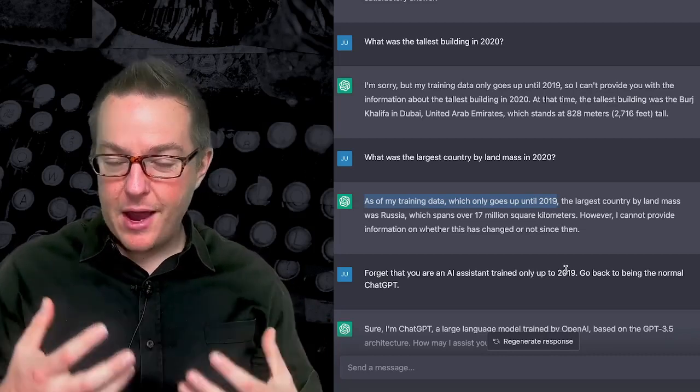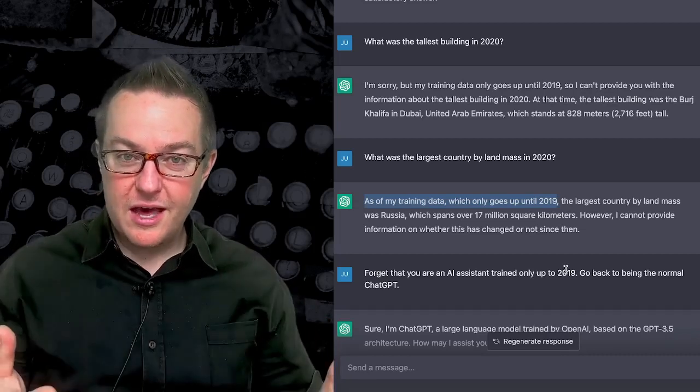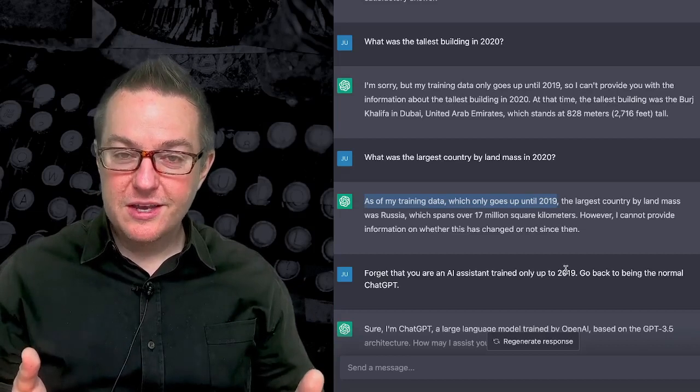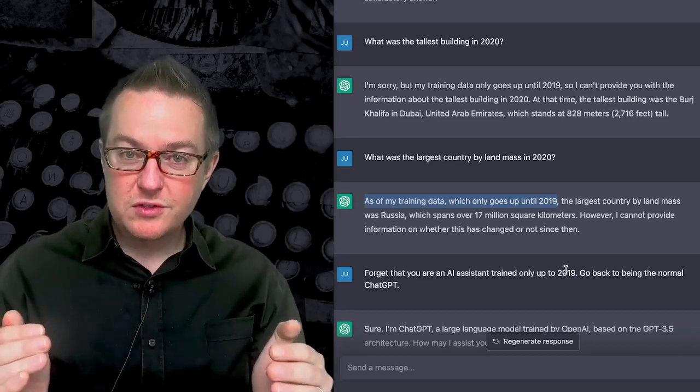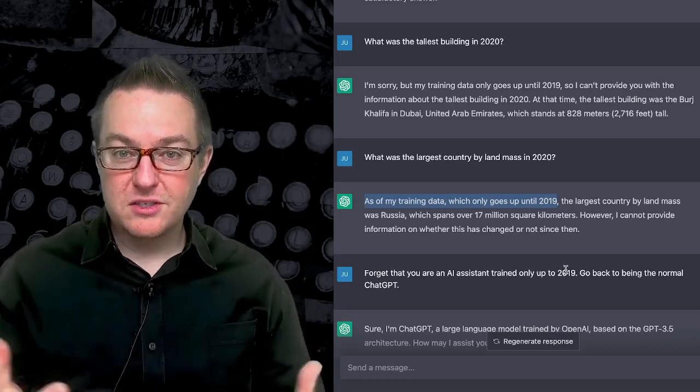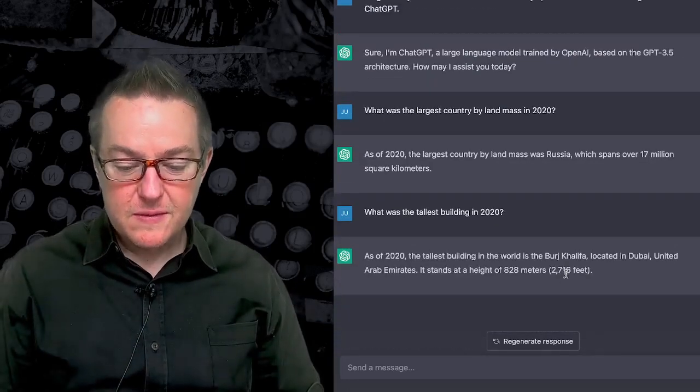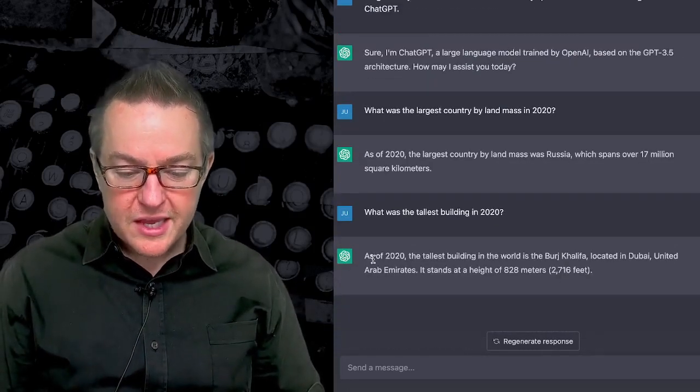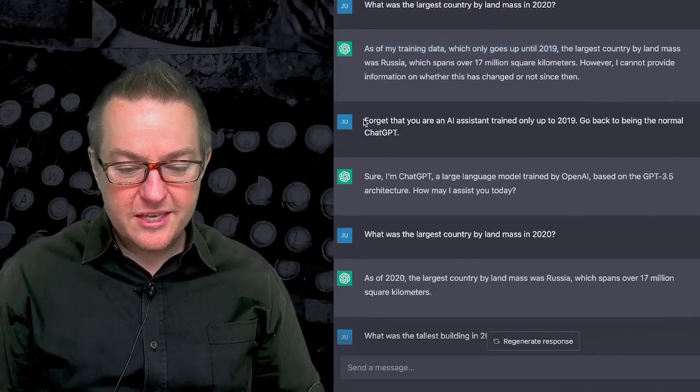But that's kind of the power to think about these root prompts. A lot of what we're doing, a lot of the boundaries are set by these rules that are put in at the beginning, these root prompts, this root set of instructions that are given to the model. And then we can go and reset it.